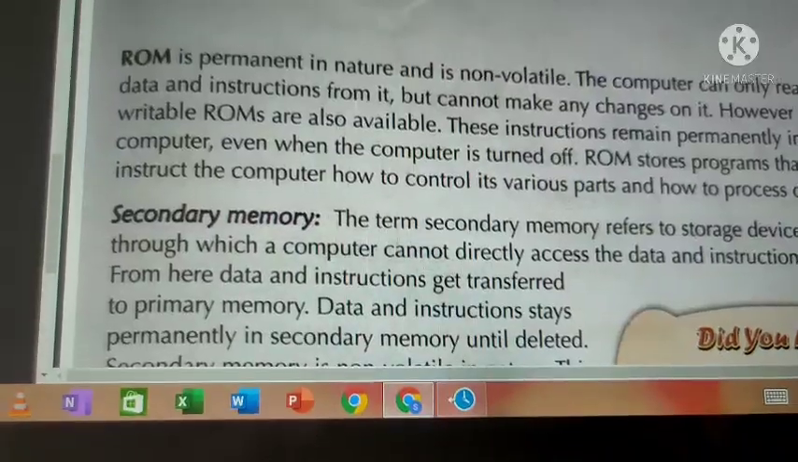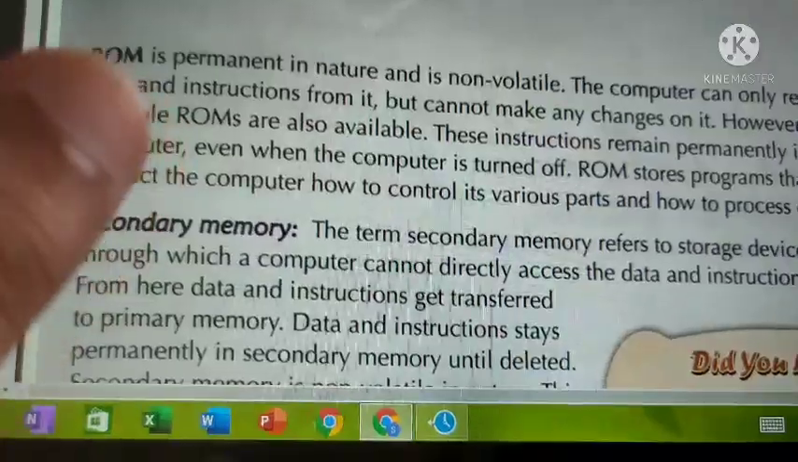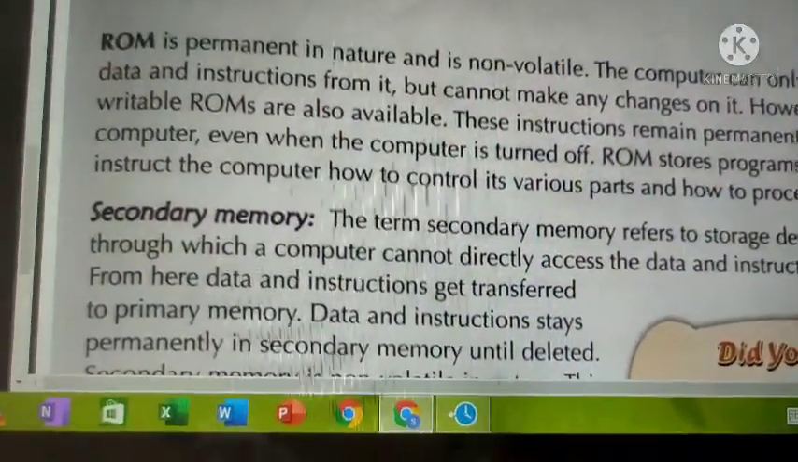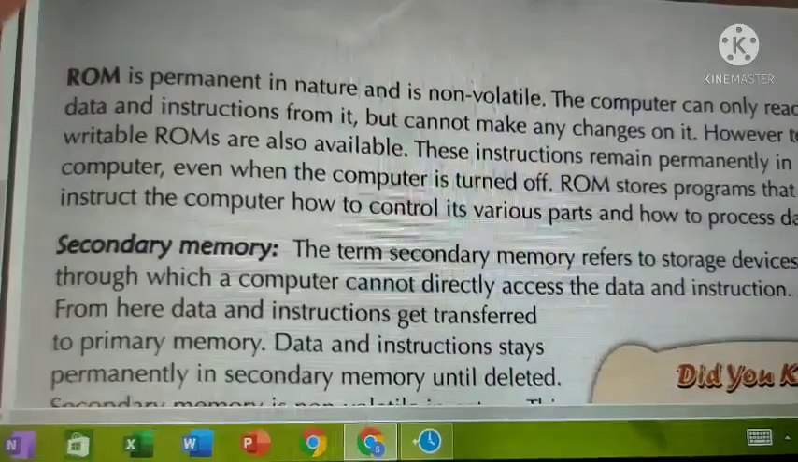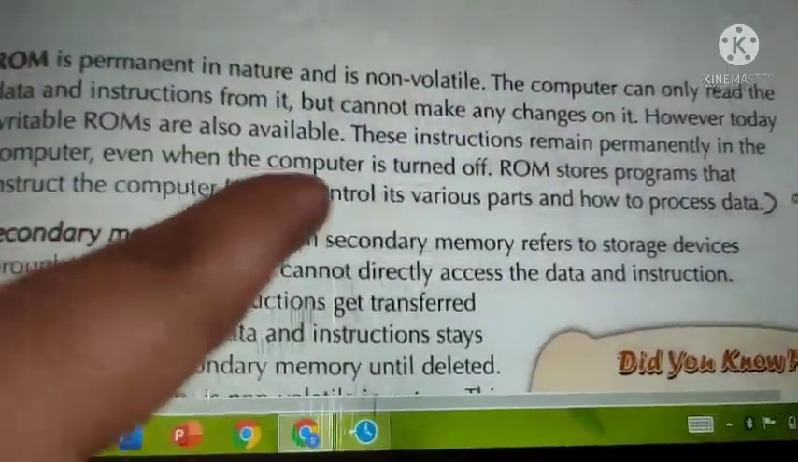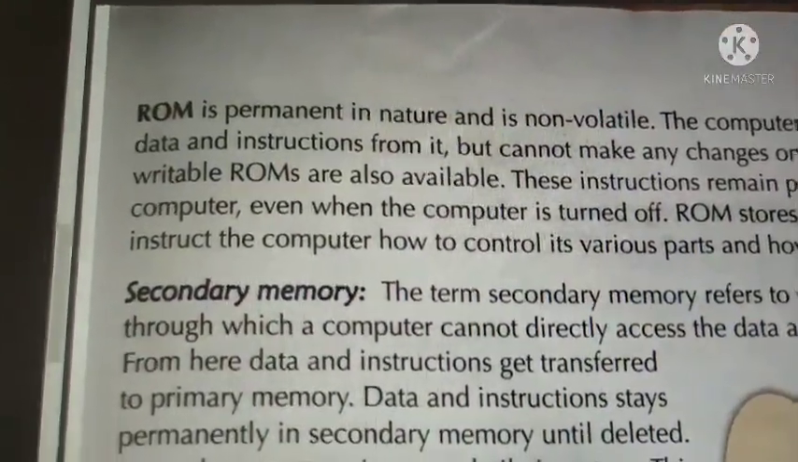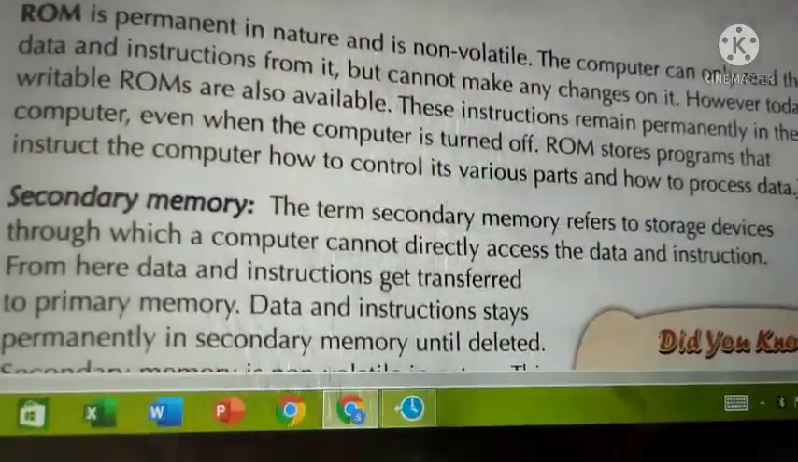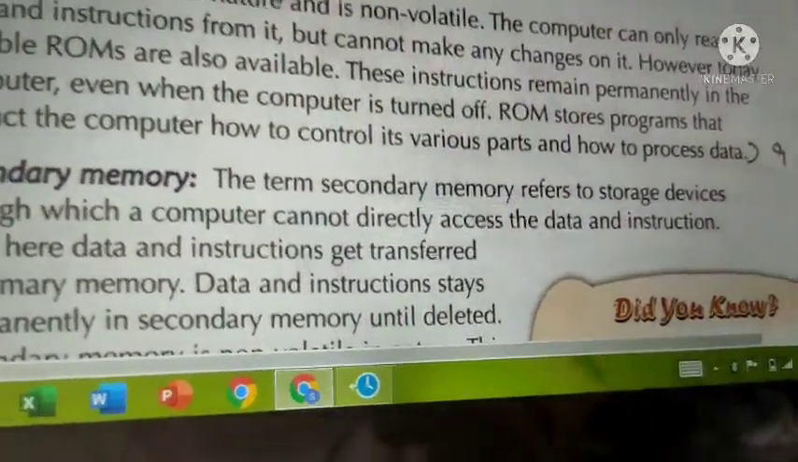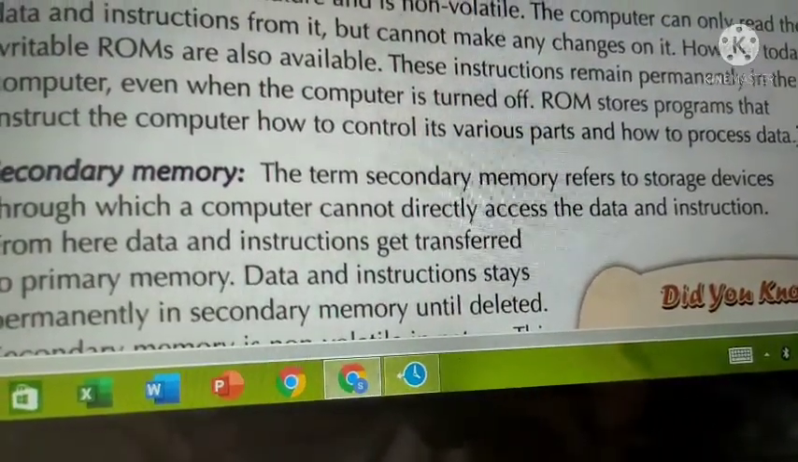However, today writable ROMs are also available. In today's world, you have ROM that you can edit, but mostly ROM is used as non-volatile. You cannot easily edit it. These instructions remain permanently in the computer even when the computer is turned off. Even if you switch off the computer, data will be there as it is. ROM stores programs that instruct the computer how to control its various parts and how to process data. Even this computer works with the instructions stored in the ROM.